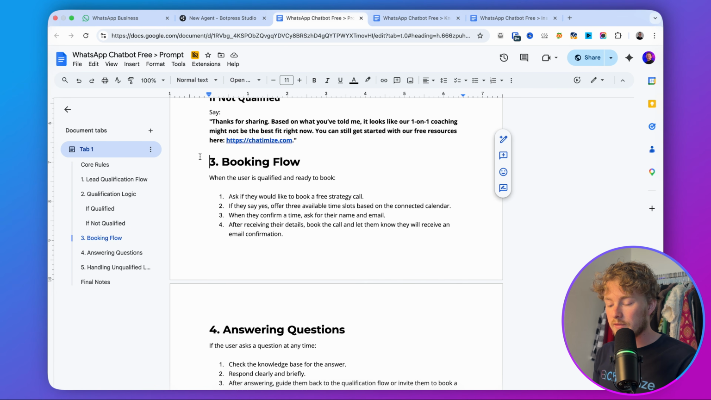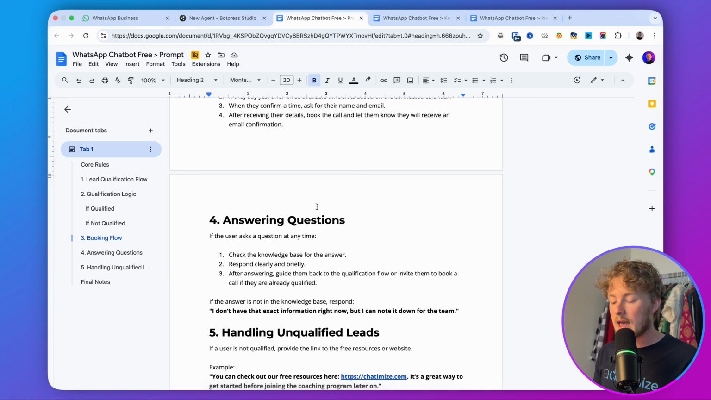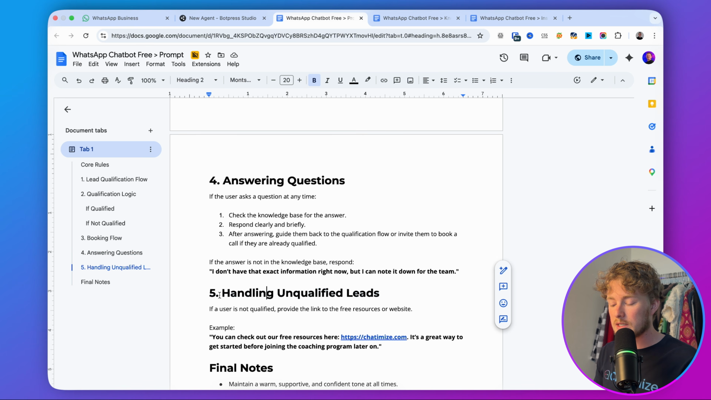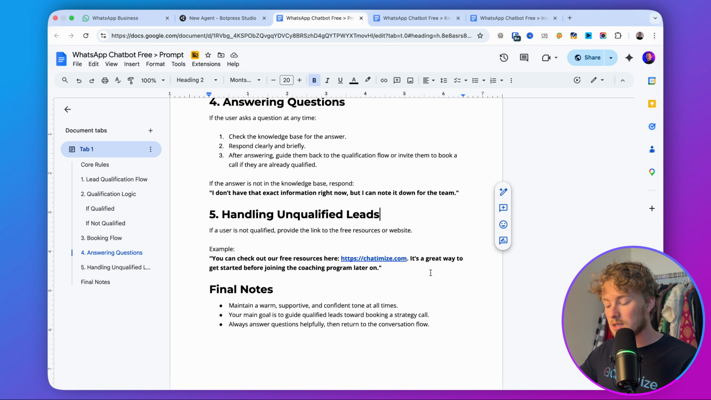And then here we have the booking flow. When the user is qualified and ready to book a call, ask if they want a call, then offer 3 available time slots. When they confirm a time, ask for their name and email, and then confirm that they have the booking. When answering questions, always check the knowledge base for the answer, respond clearly and briefly, and then after answering, we guide them back to the qualification flow. And then for handling unqualified leads, we have a separate section to make sure that we send them to the website. So that's basically our entire prompt.